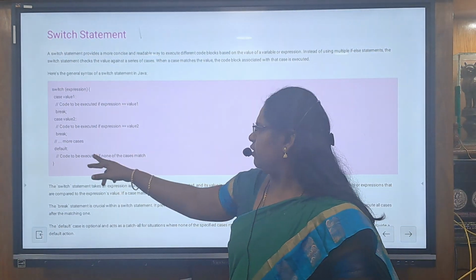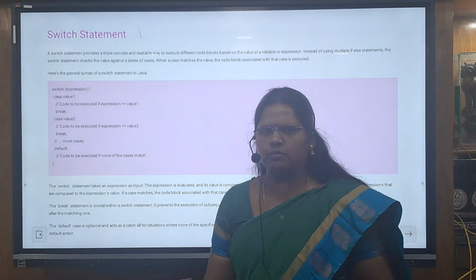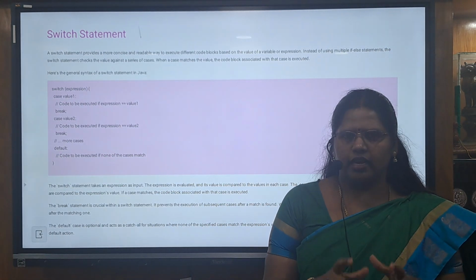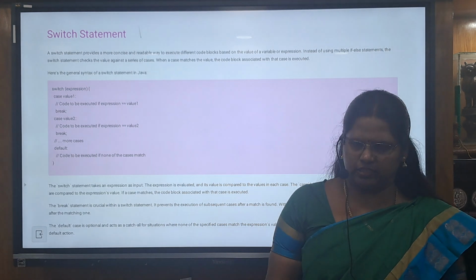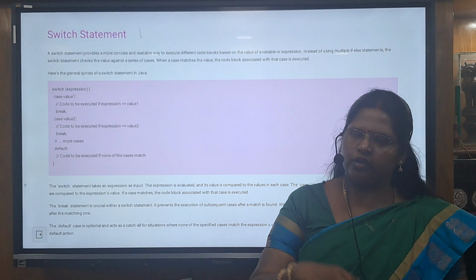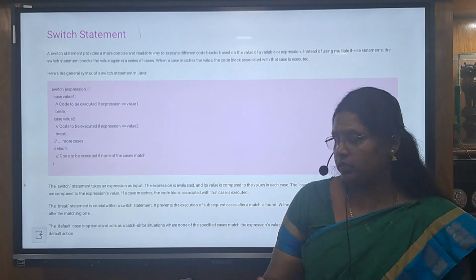And with the continue statement, if the condition is checked and true, only that iteration will get skipped. But in break, it will skip the block of code and come out of the loop. That is the difference between break and continue.